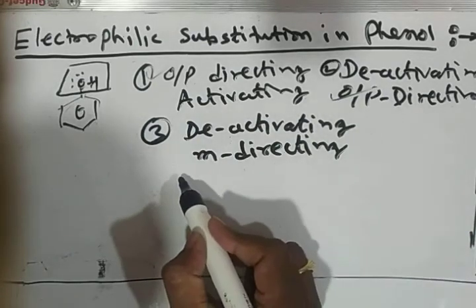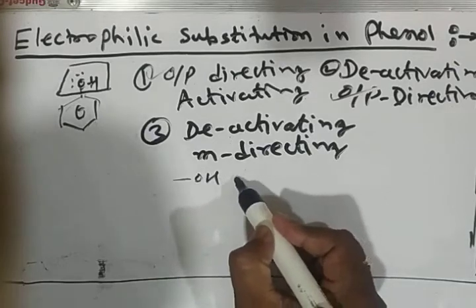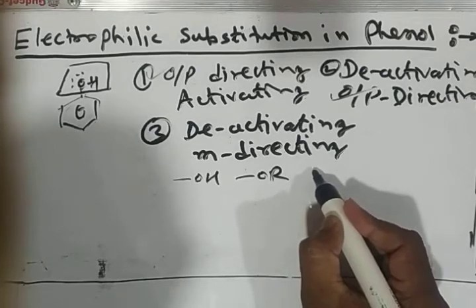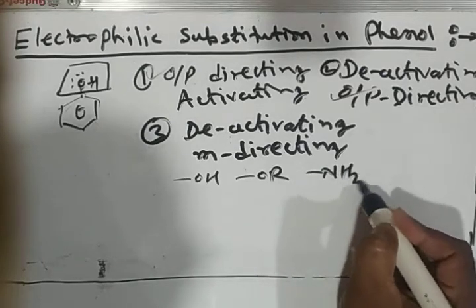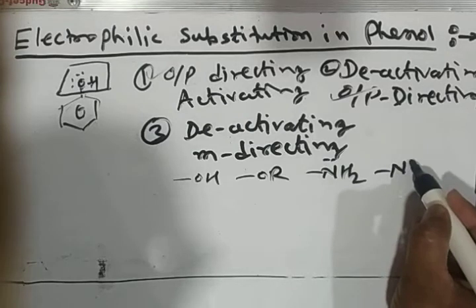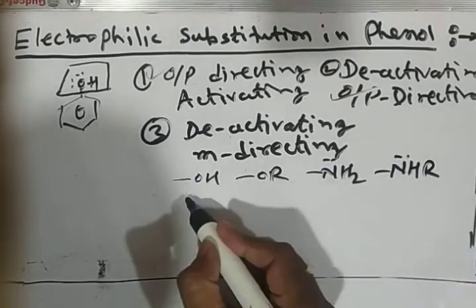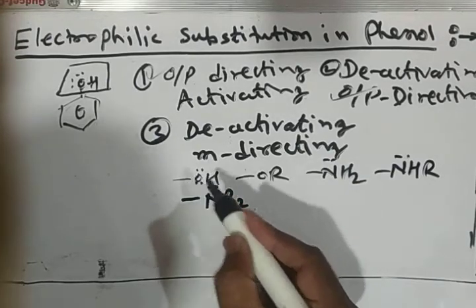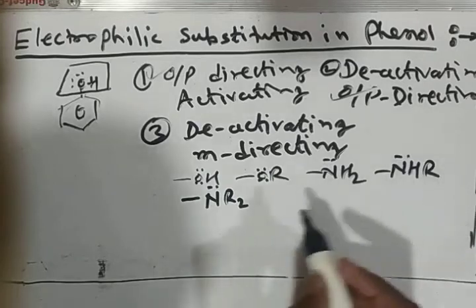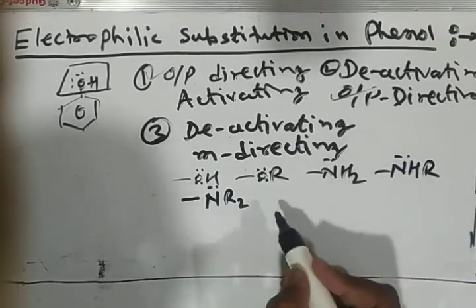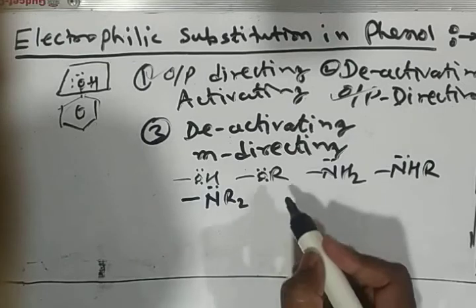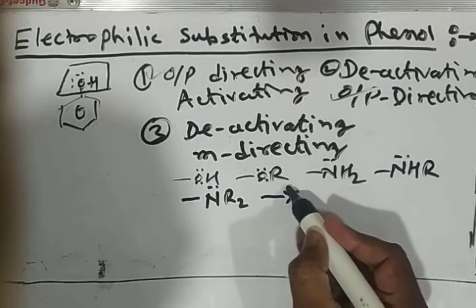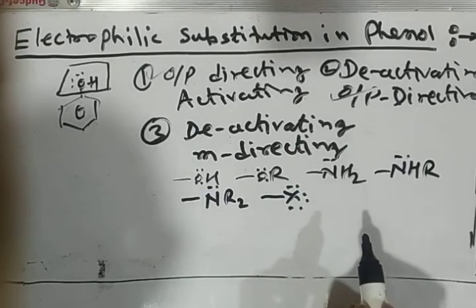So groups like OH group, OR group, the alkoxy, then NH2 amino group, primary amino, secondary amino, tertiary amino, all these groups come under the category known as ortho para directing group. In addition to these groups, halogens also come under the category of ortho para directing groups.